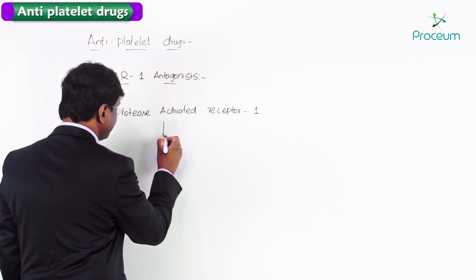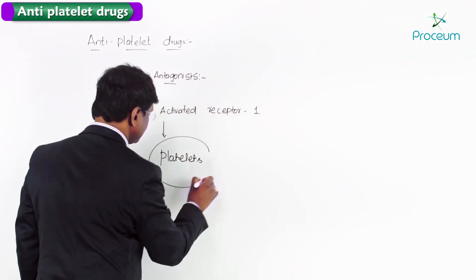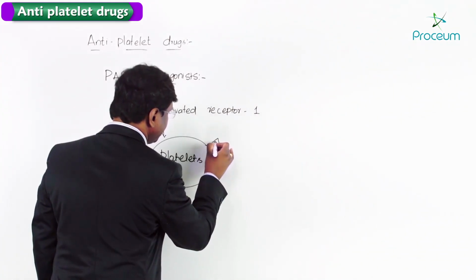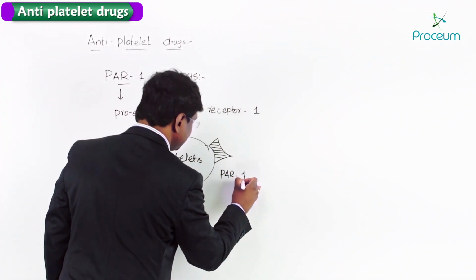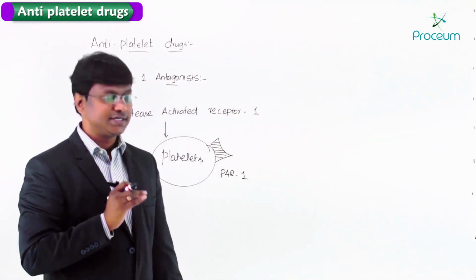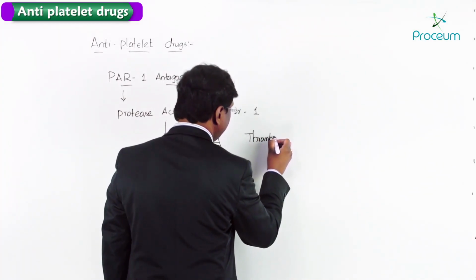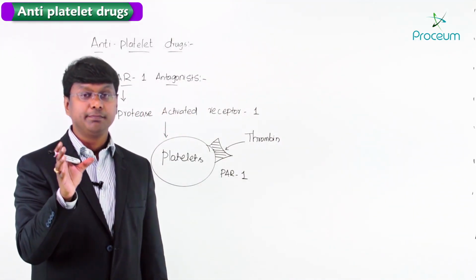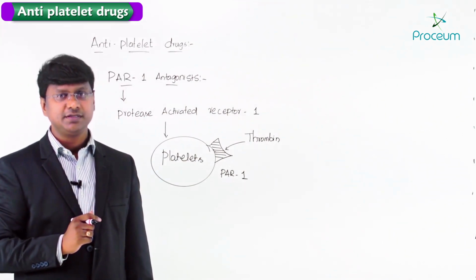Now, where are these receptors present? These receptors are present on the platelets. So this is your PAR1 receptor. Onto these PAR1 receptors which are present on the platelets, thrombin will come and bind.